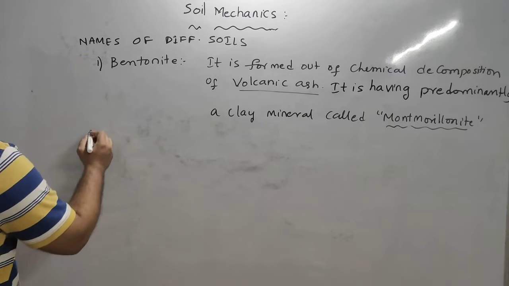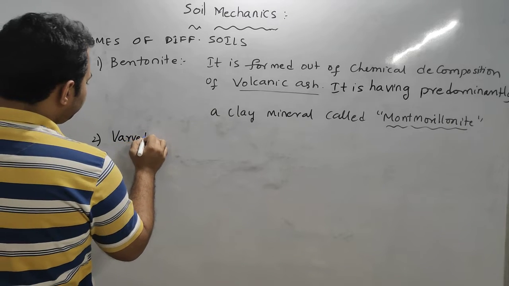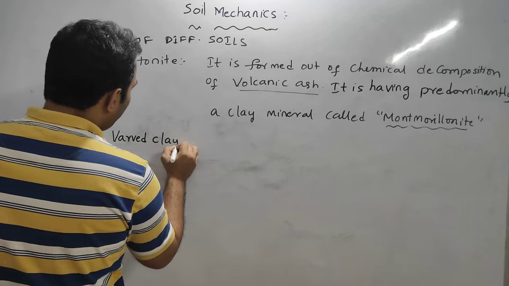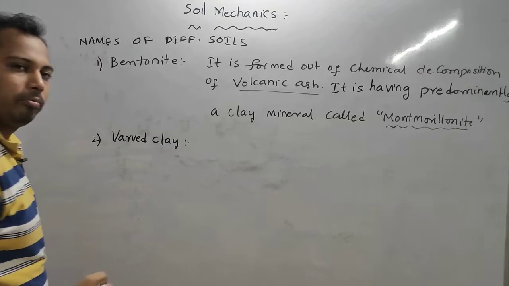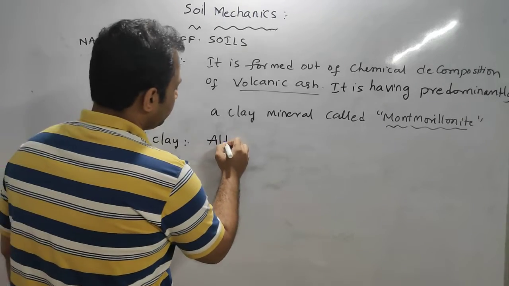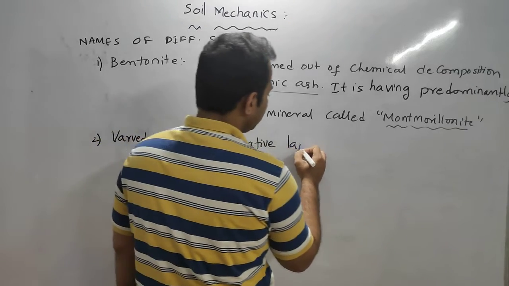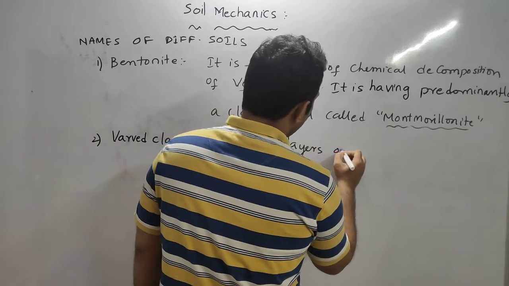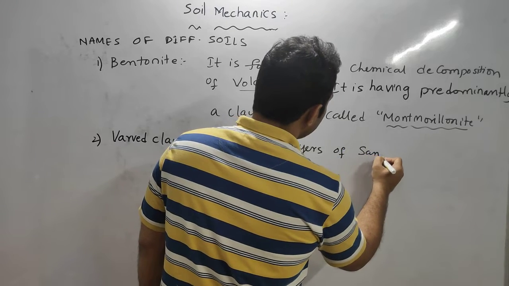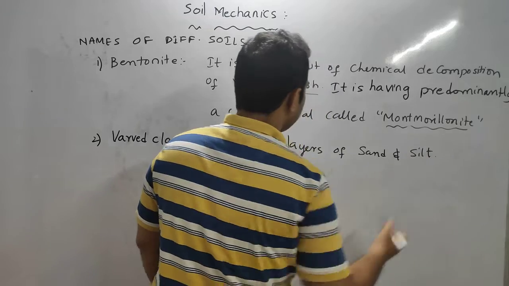Next is warwood clay. We have already discussed warwood clay. That means, briefly I will write, alternative layers of sand and silt. Alternative layers of sand and silt.